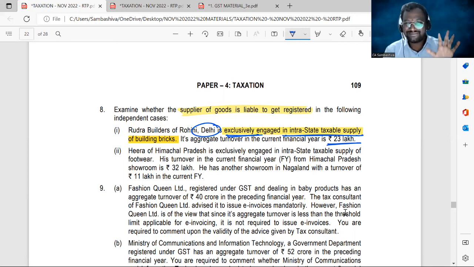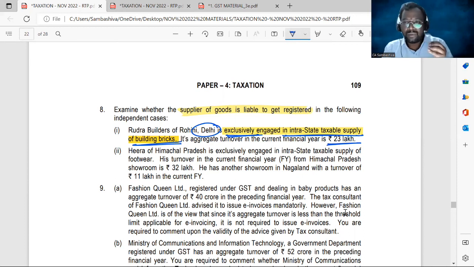Wait. That's the old provision. Now we got amendment. The higher threshold limit of 40 lakhs is not applicable for the suppliers of certain goods. We have a list. In that list, the building bricks is covered.